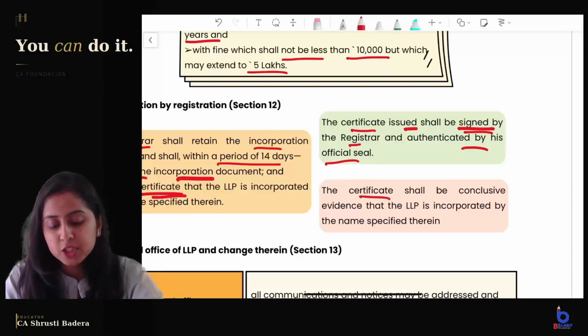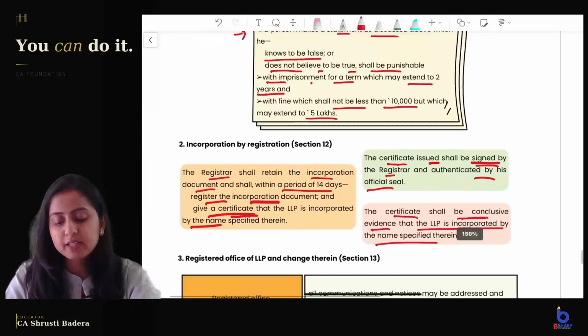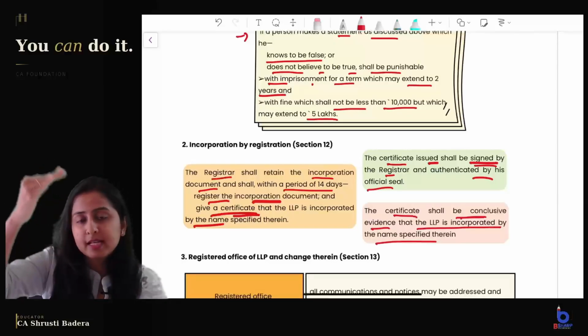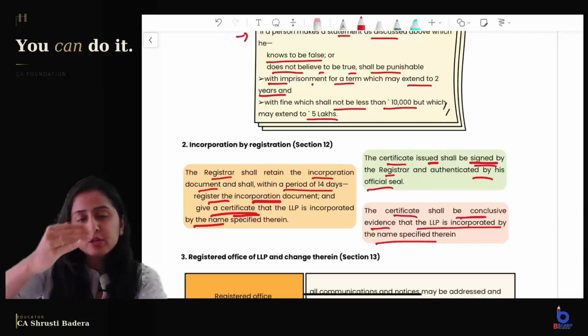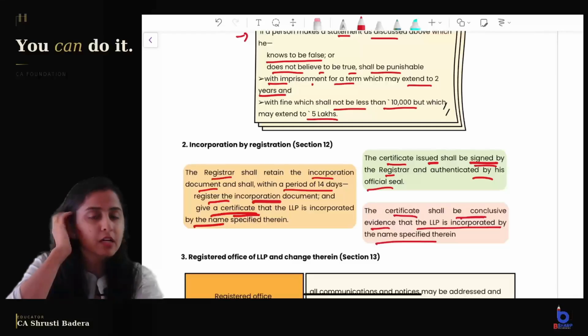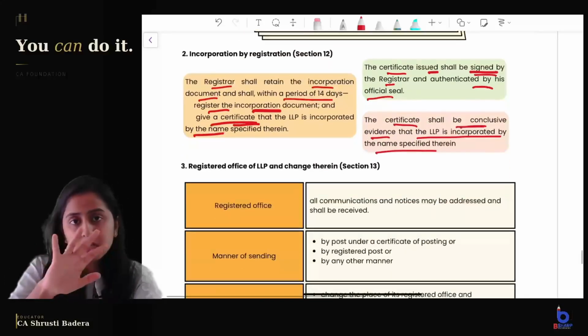The certificate shall be conclusive evidence that LLP is incorporated by the name specified therein. So section 11 has the list of documents, 2-3 documents and the contents of the document. Section 12 says that the registrar will register the incorporation document within 14 days and issue a certificate of incorporation.